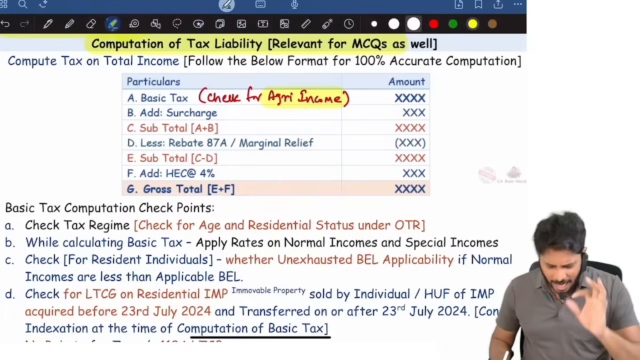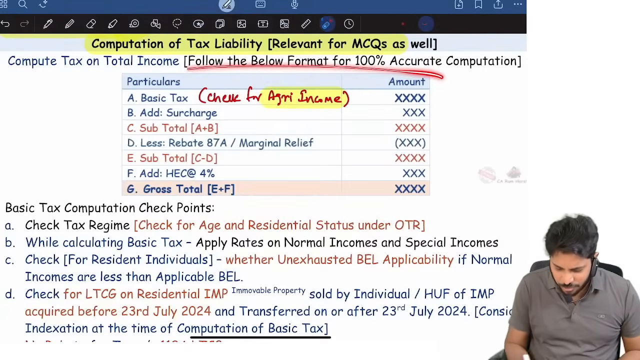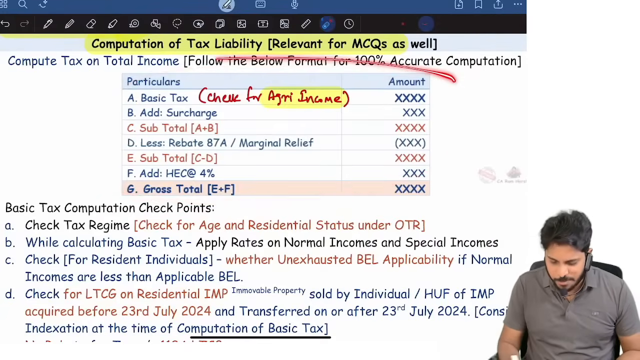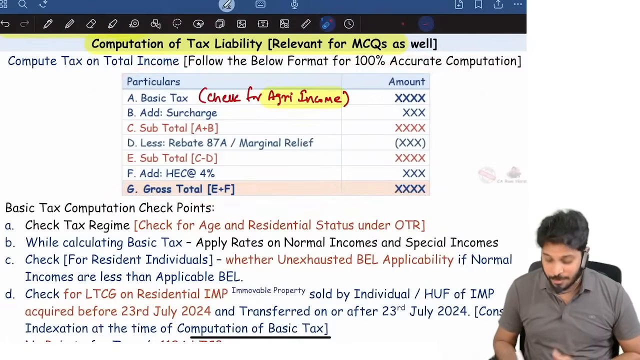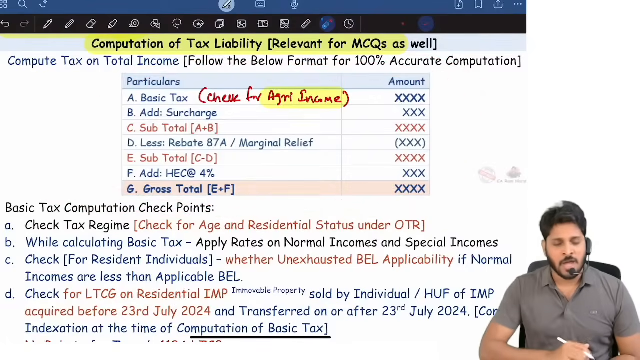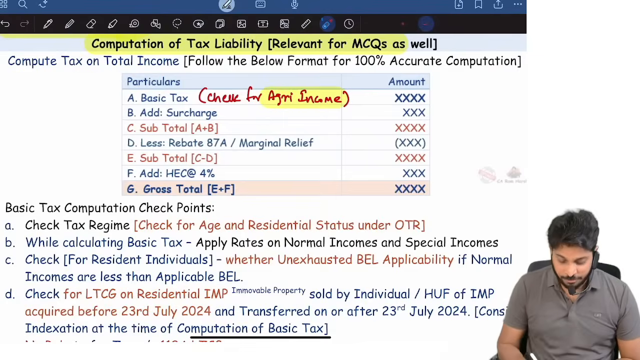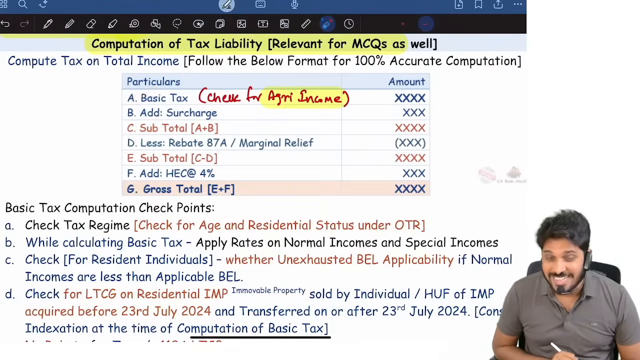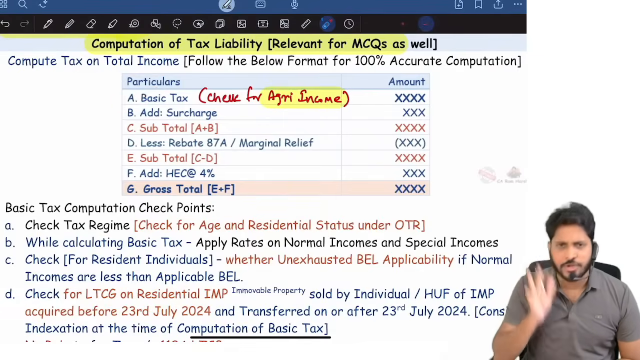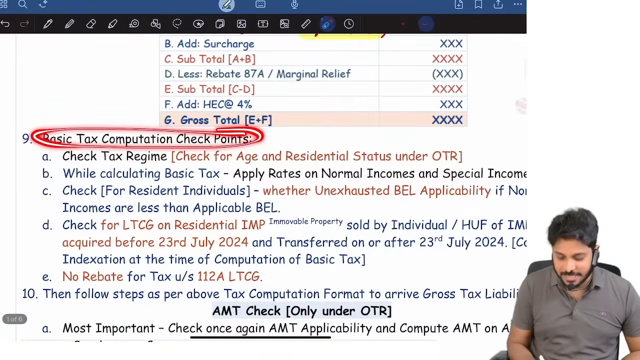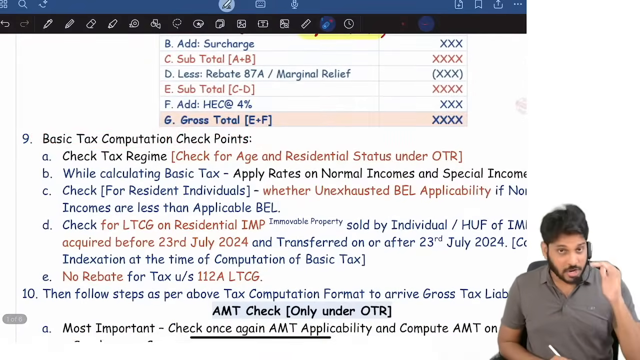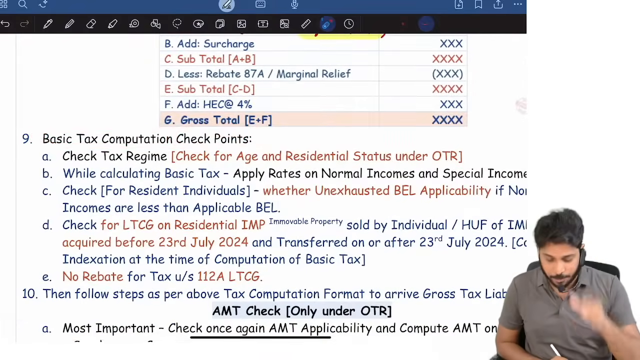I will tell you guys, straight away follow this format. There is a format which I gave, right? I developed this tax computation format. Straight away follow this format, don't deviate from it. First, what you should compute when you're computing tax is basic tax. When you're computing basic tax, what are the checkpoints?